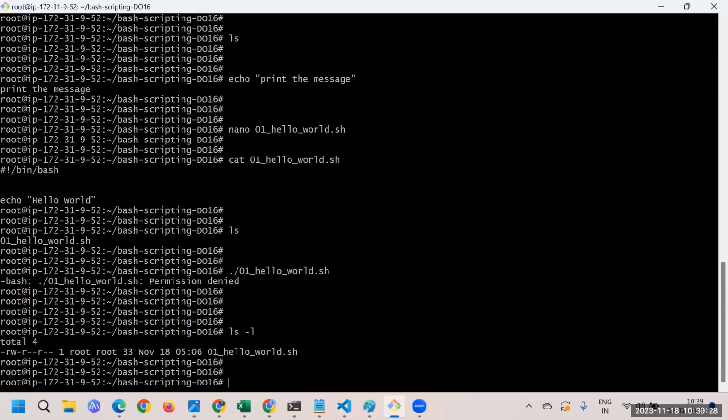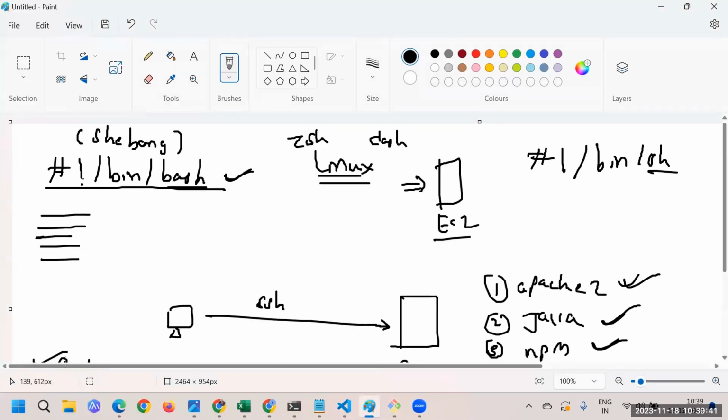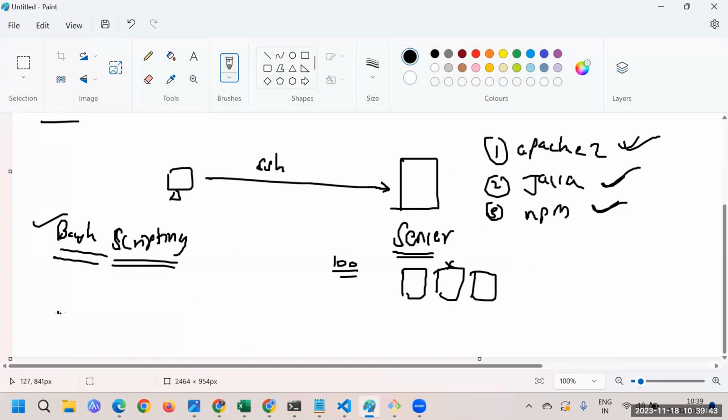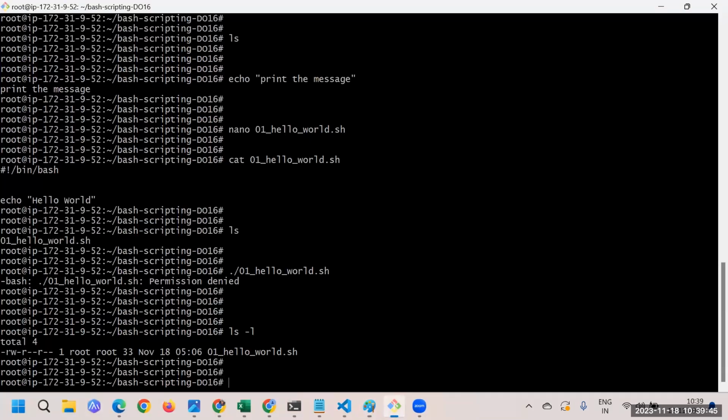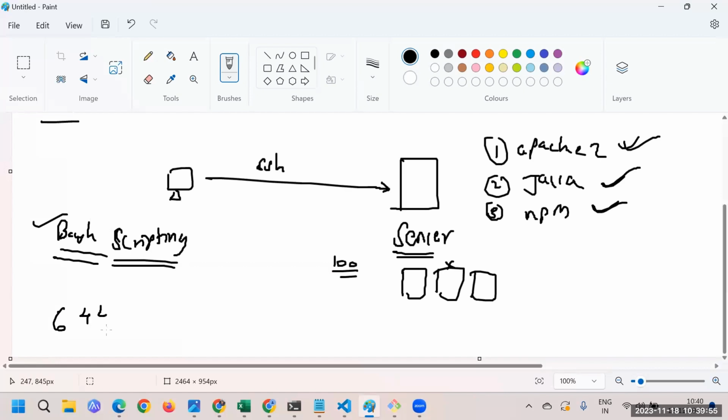How can we resolve that? Basically, we need to give the extra permission. I hope you guys know this, right? The existing permission is read and write, which is 6: read is 4, write is 2, and 4 plus 2 is 6. Then we have read, and then read again, so it's 4, 4. So 644 is the existing permission we have.